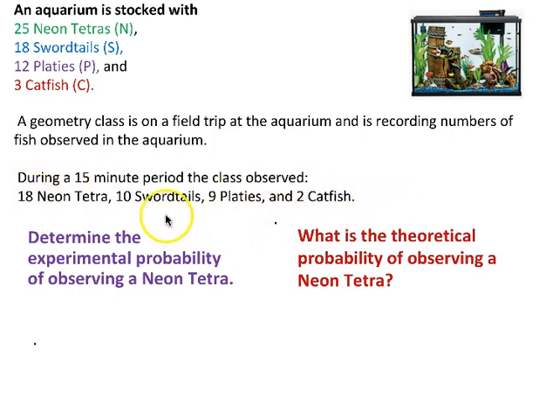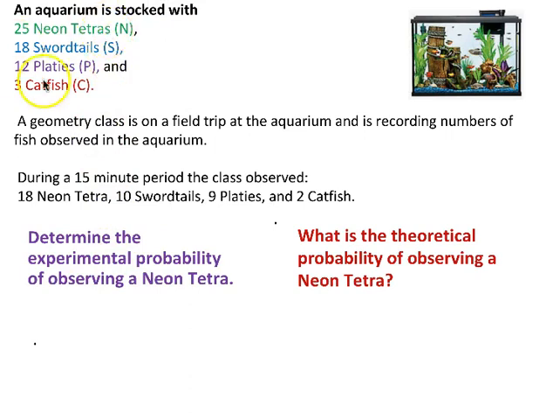All right, so we've got essentially two sets of data, right? So on the left here in the purple, it says determine the experimental probability of observing a neon tetra. So the experimental probability. So which data would we use?